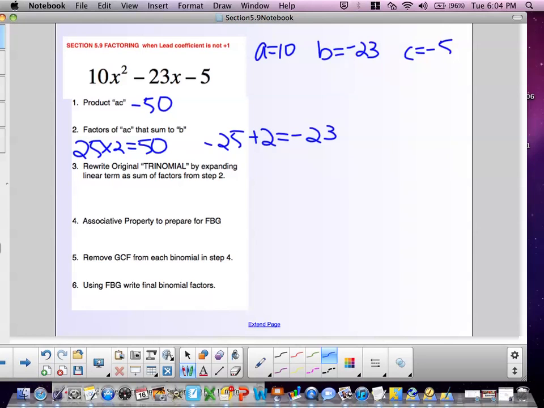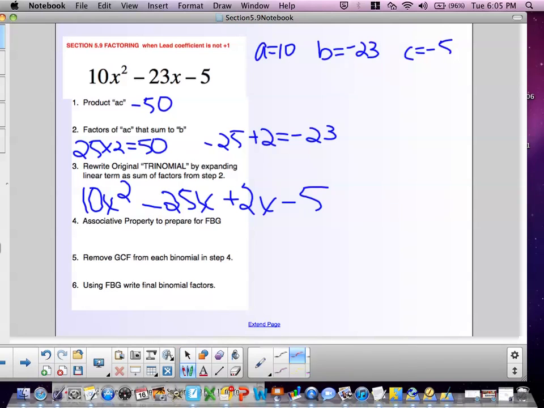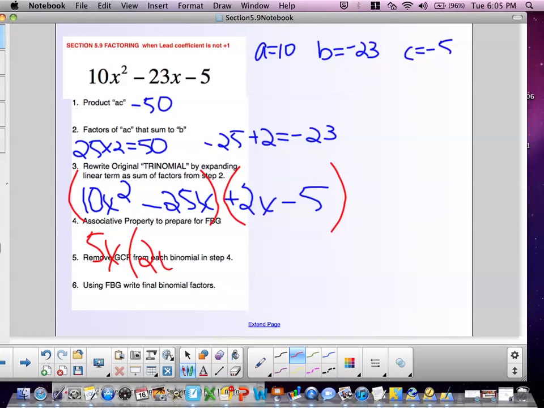So I rewrite the original trinomial, expanding that linear term. And now I have a polynomial with 4 terms, and I need to use factor by grouping. So removing a common factor of 5x from the first pair leaves me with 2x minus 5, and the second binomial is already in place as 2x minus 5.